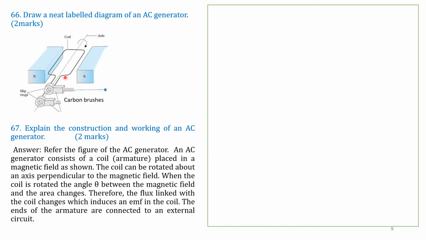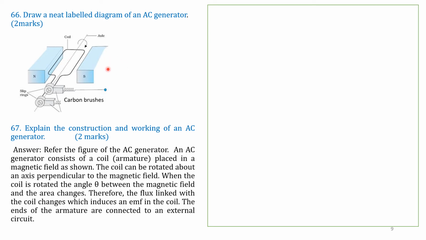The coil can be rotated about an axis, perpendicular to the magnetic field produced between N and S. It can be rotated through 0, 90, 180, 270 degrees, completing one cycle, so it can be rotated a full circle.